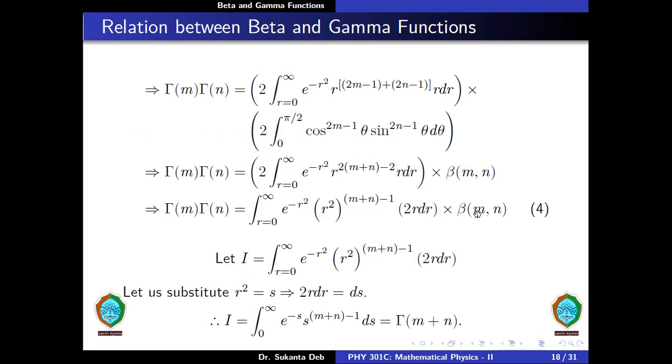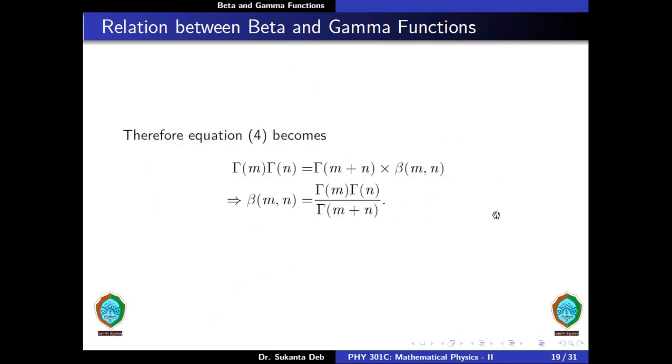So therefore equation 4 becomes gamma m into gamma n is equal to this quantity. We have already found that it is gamma of m plus n multiplied by beta of m comma n. So from here we find that beta of m comma n is equal to gamma m into gamma n divided by gamma of m plus n.